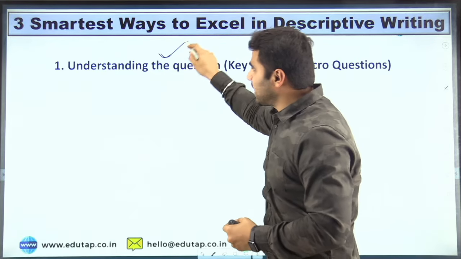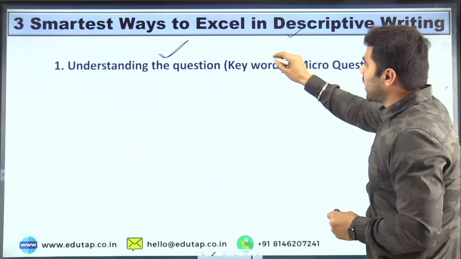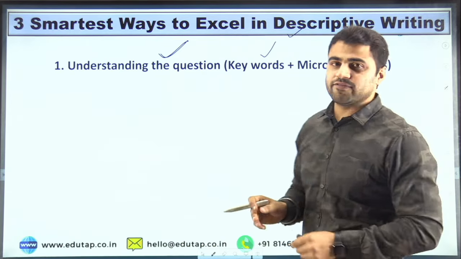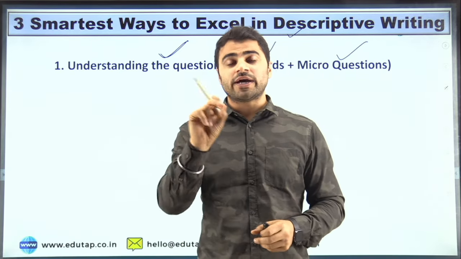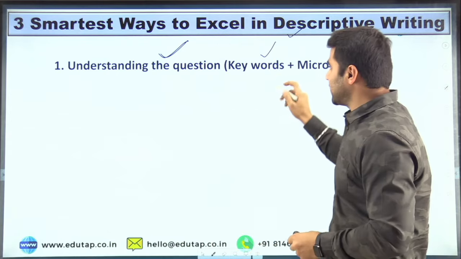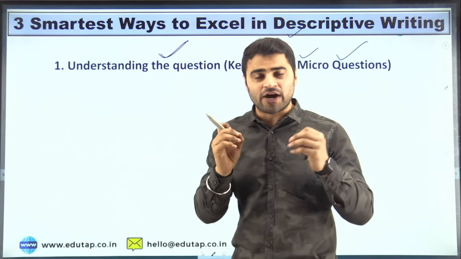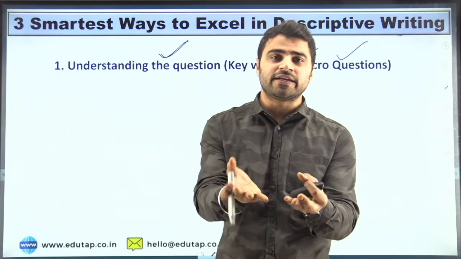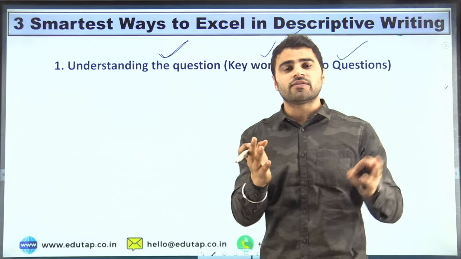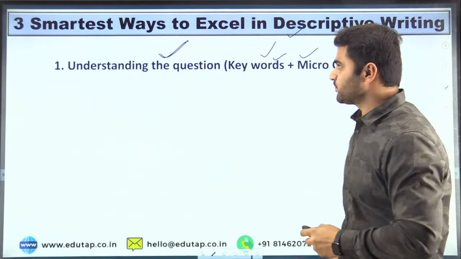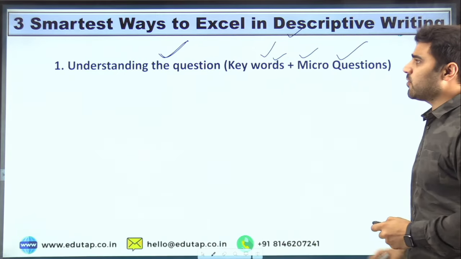What do I mean by understanding the question? I mean that you have to identify the keywords in the question, and also you have to identify the micro questions. If you are able to identify these two things, then guys, half the battle is already won, right? After that you just need to present your idea, right? If you are able to understand the keywords and identify the micro questions, then half of the battle is already won, right? So let's understand with the help of an example, right?